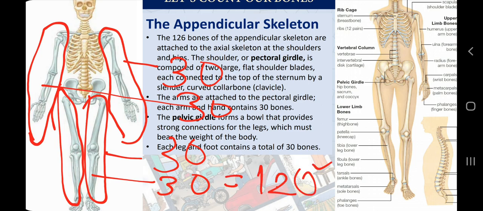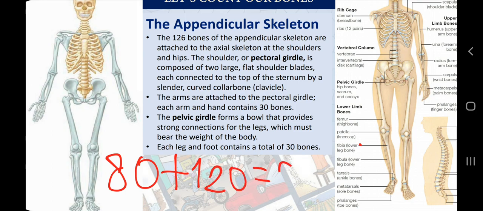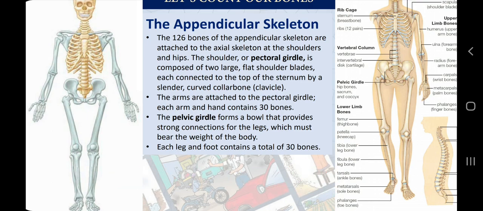So if you add axial skeleton bones with the appendicular skeleton bones, 80 plus 120, it will be 200 bones. So we know that we have 206 bones. Where are the rest of the 6 bones? Let me clarify those 6 bones first, then we will learn about the 30 bones of each limb.